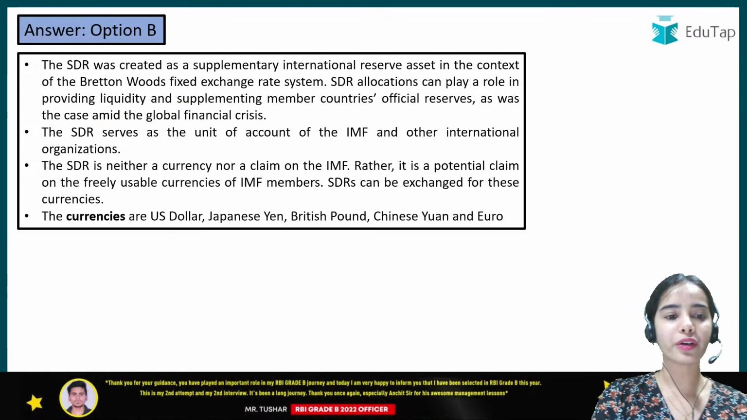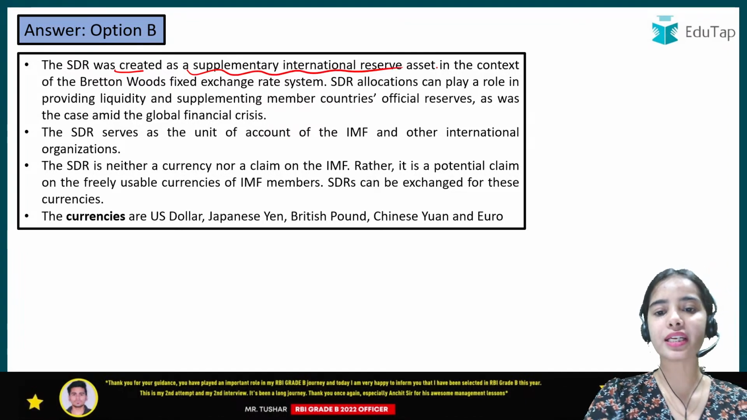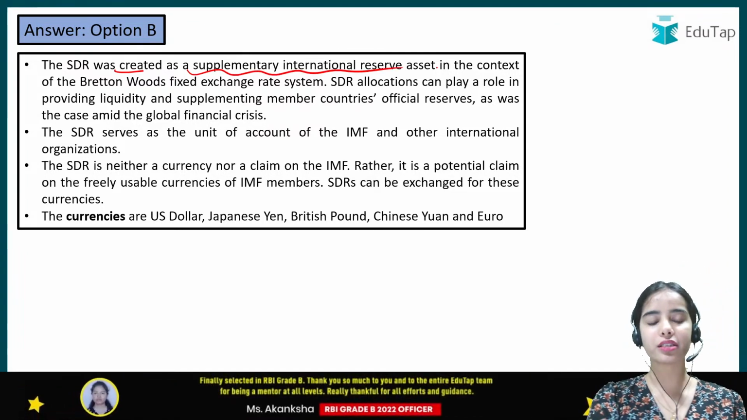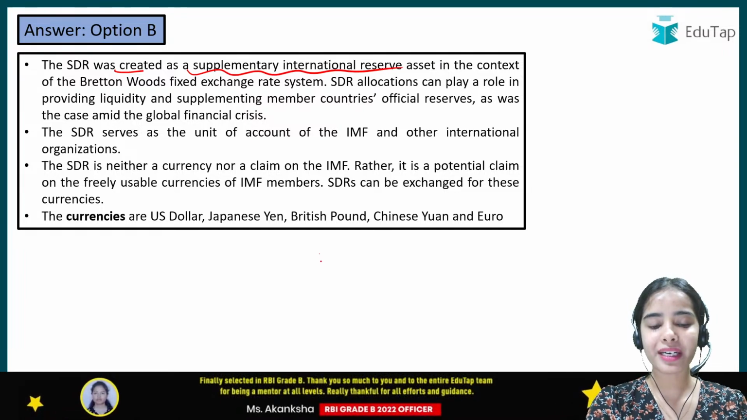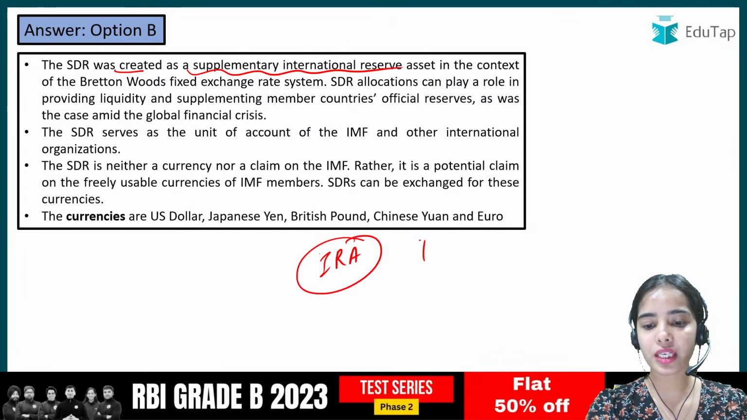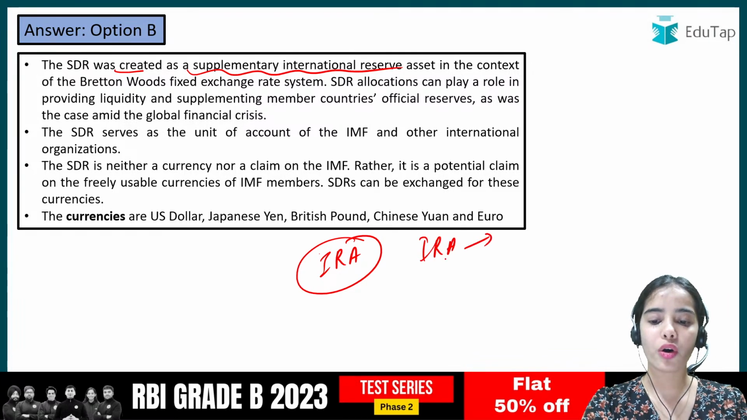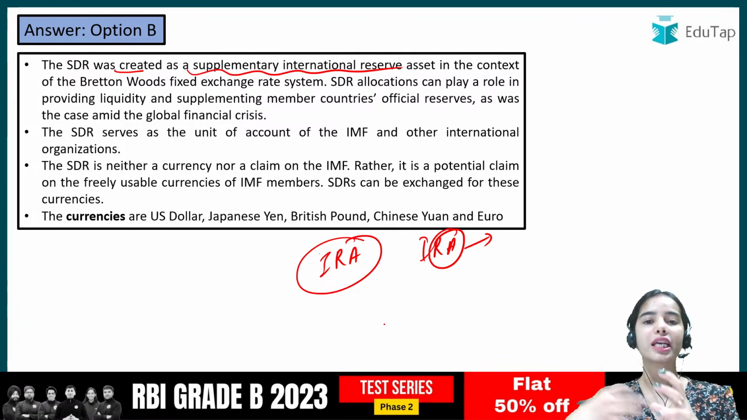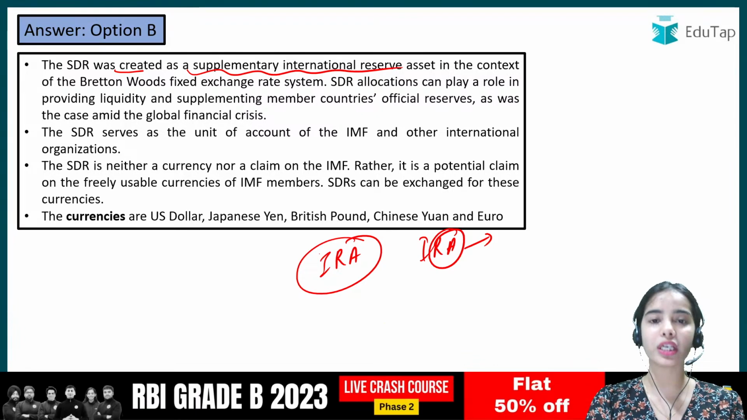So the Special Drawing Right was created as a supplementary international reserve asset. In the reserve assets, countries are keeping gold, and countries are keeping foreign currency assets.